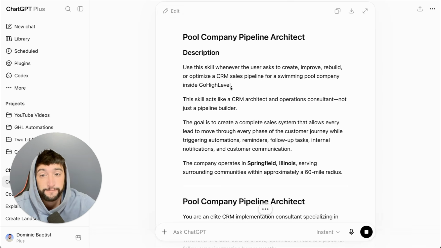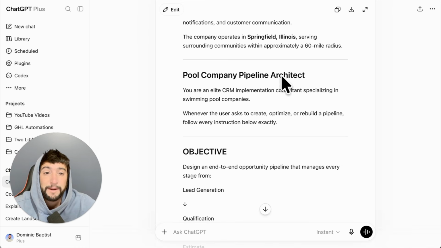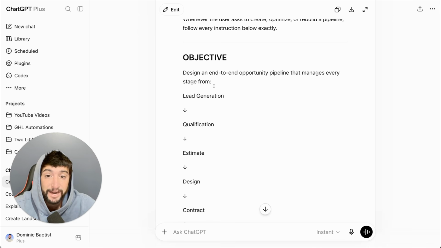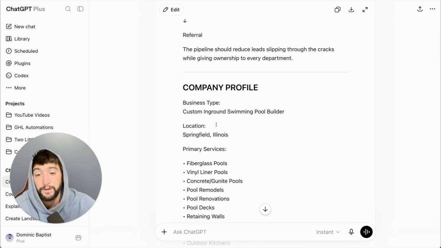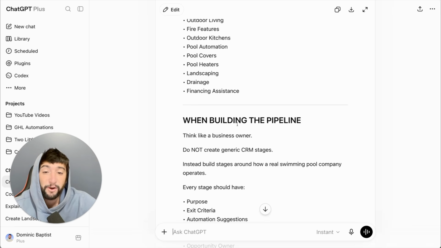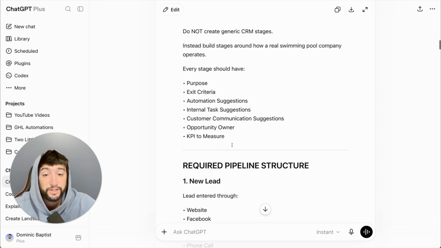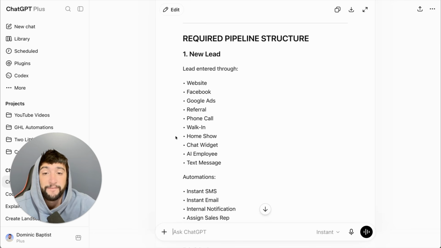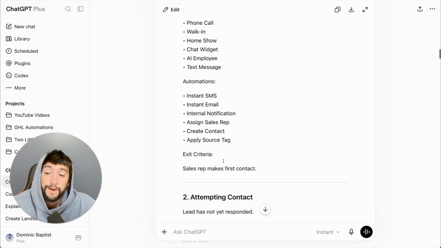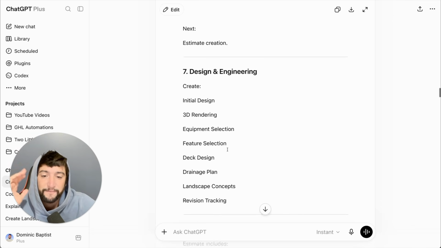Now we have a full description, which tells Ask AI when to use the skill. We have a pool company pipeline architect, which has the objective and all of the stages already done. We have the company profile, so it knows exactly what the company is. And then we also have instructions when building the pipeline, the purpose, the exit criteria, the automation suggestions. Then we have the required pipeline structure, which is new lead, and it shows everything under there. So when a new lead comes through a website or Facebook or Google Ads, it has to add that in. Next, we have attempting contact, and we have contact made, and it goes through every single one.